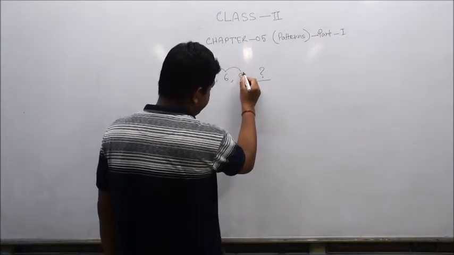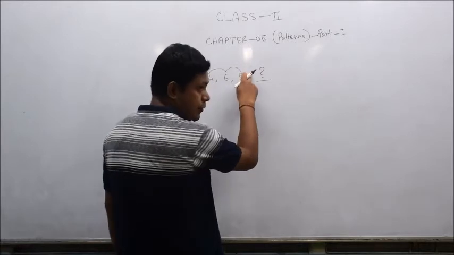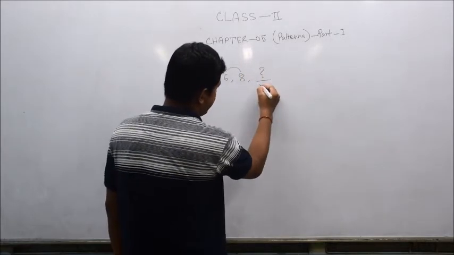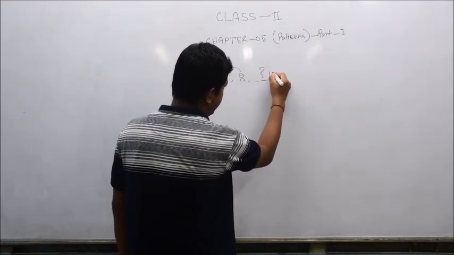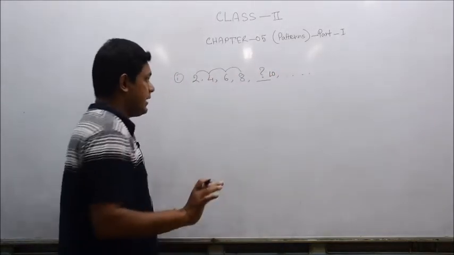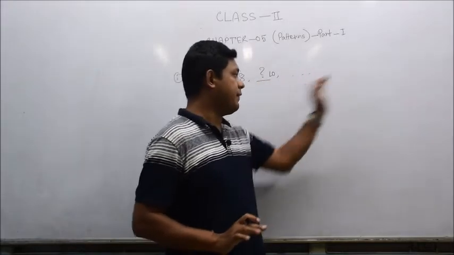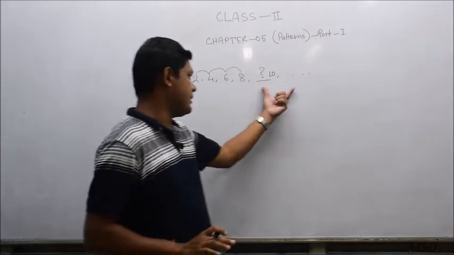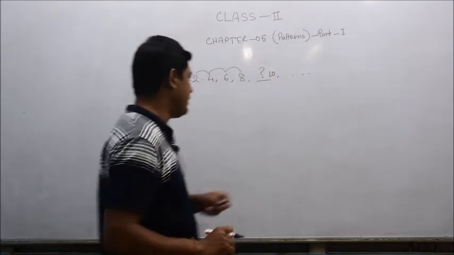Similarly, after 8, 9 will be absent and it becomes 10. So the answer will be 10 or so on. It can be infinite or finite; here I have stopped at 10.